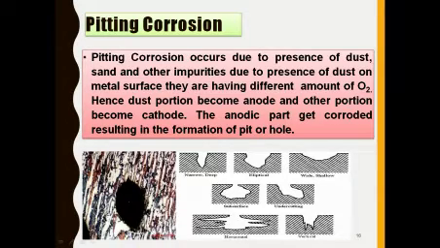So due to this principle, the less oxygenated part acts as anode, meaning it gets corroded, and the more oxygenated part acts as cathode, meaning it gets protected. There is a formation of holes over the anodic surface. So this is pitting corrosion.